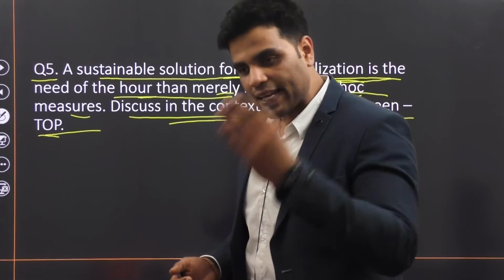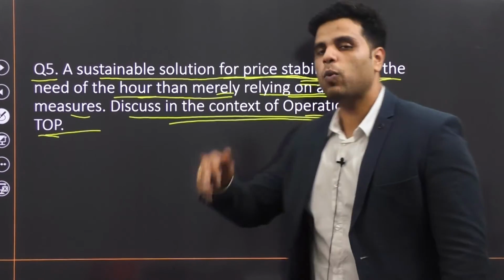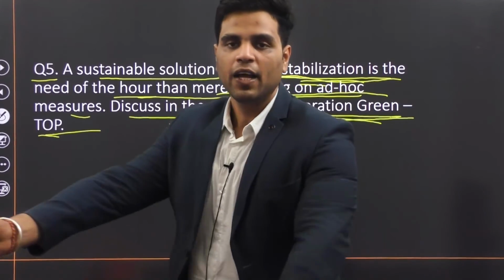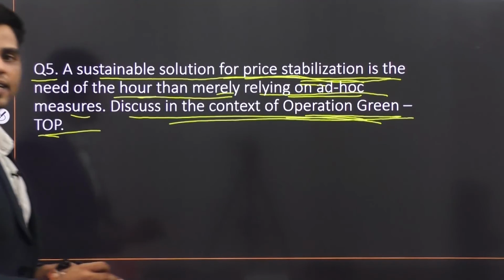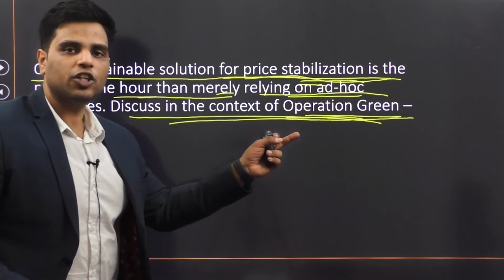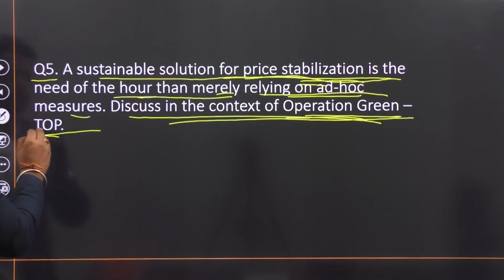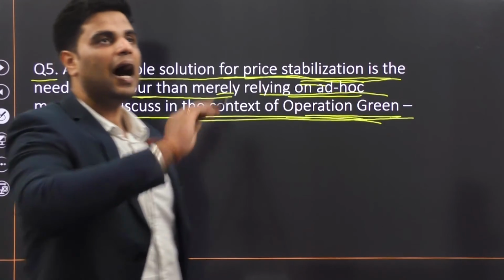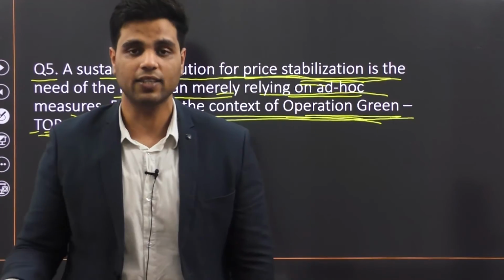Then, in the second part of your question, you'll mention how Operation Green is one such permanent mechanism. So, in the second part, you'll write, what is Operation Green mechanism? This Operation Green mechanism is for which crops? Like it is for top, right? Tomato, onions and potato. And how is it a sort of permanent mechanism rather than being an ad hoc mechanism?